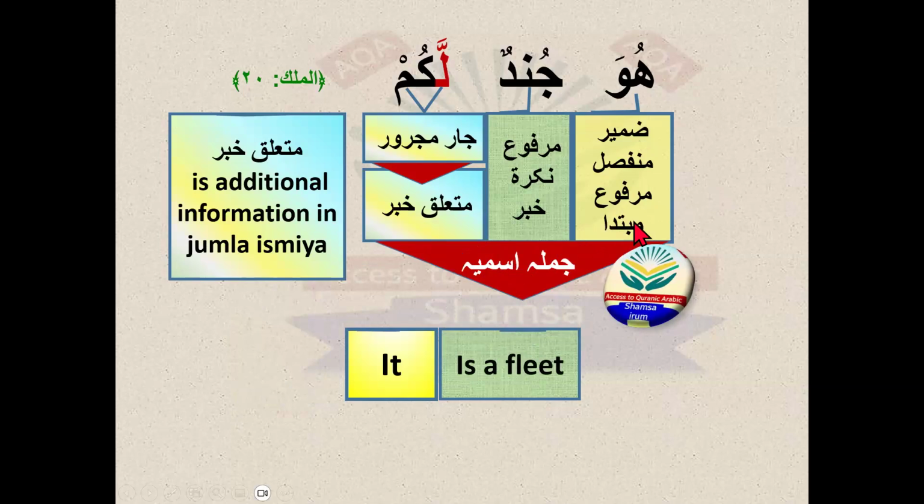First, the basic parts of the jumla ismiya are mubtada and khabar. Now there is a third part you are learning today, and there are no more parts. Only three parts: mubtada, khabar, and muta'alliq khabar. The basic parts the jumla ismiya should have are mubtada and khabar, and muta'alliq khabar is optional. It can come, or it may not come.